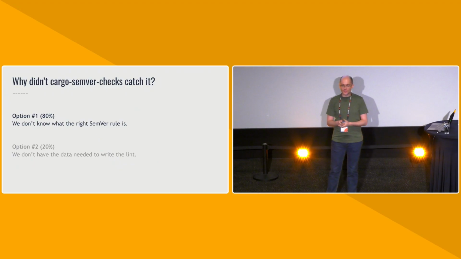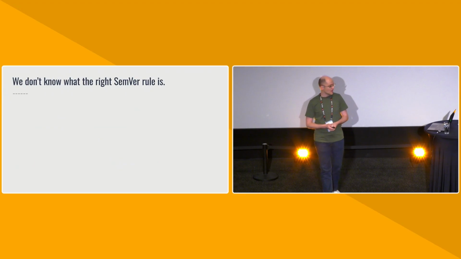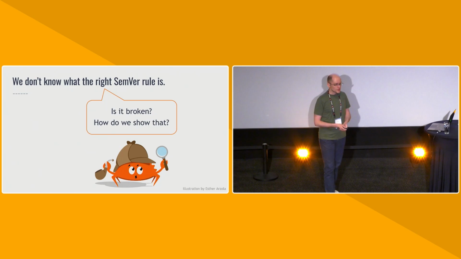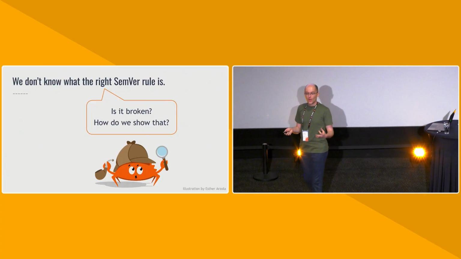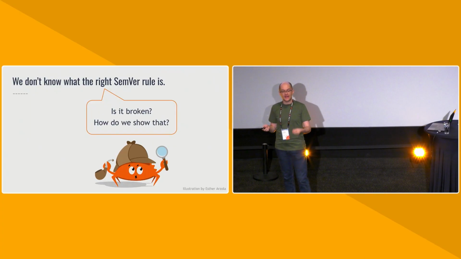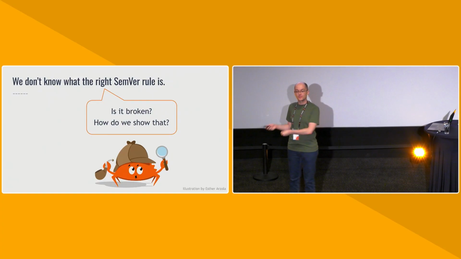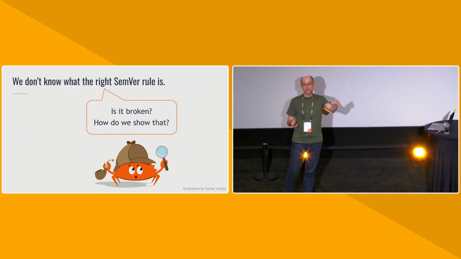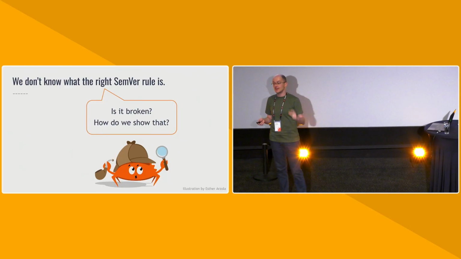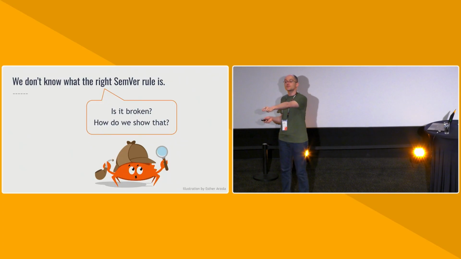Option number one, we don't know what the SemVer rule is. In order to figure out what the SemVer rule is, we need to essentially rules lawyer a little bit and figure out what exactly might be broken, and how could we possibly convince a user that the thing that we claim is broken is actually broken, right? So in an ideal world, we would have a concrete Rust program that we could show the user and say, this used to work, and this doesn't work anymore, right?